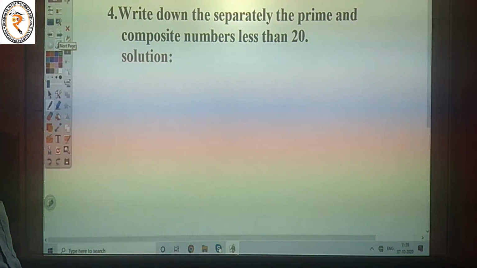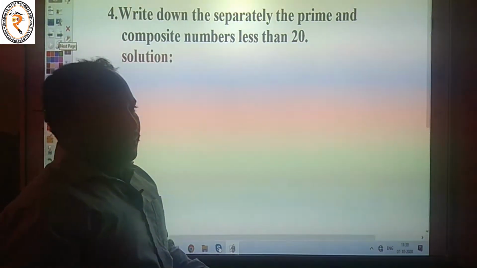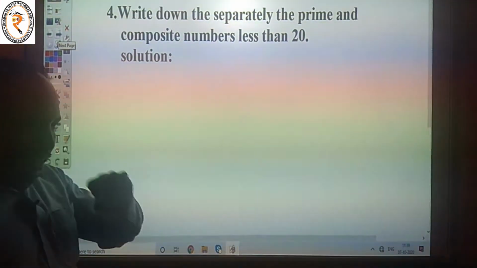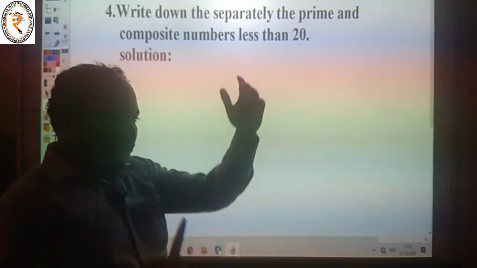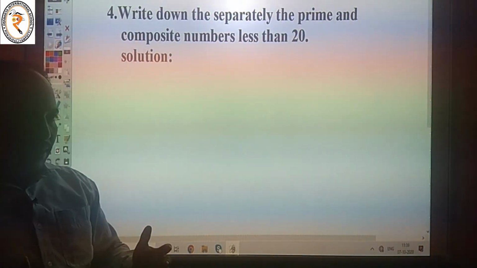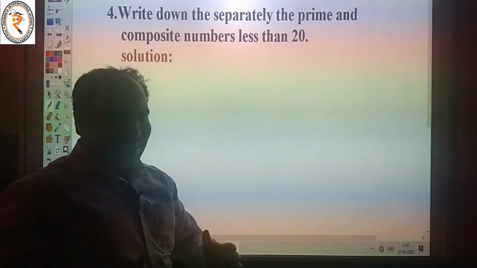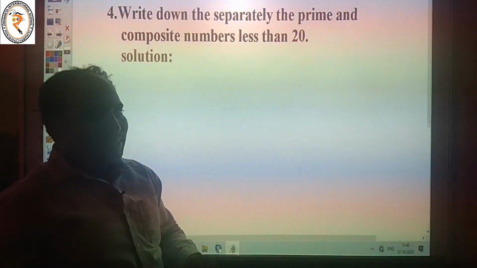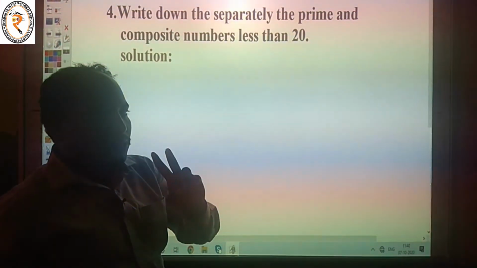Next one, the fourth one. Write down separately the prime and composite numbers less than 20. You have to find the prime numbers and composite numbers. What is a prime number? A prime number means a number divisible only by 1 and itself. A composite number means a number with more than 2 factors.